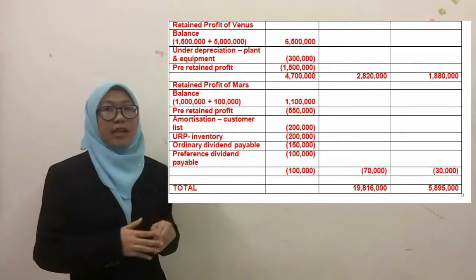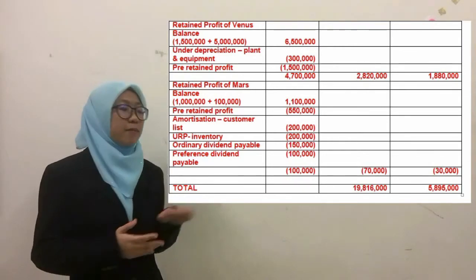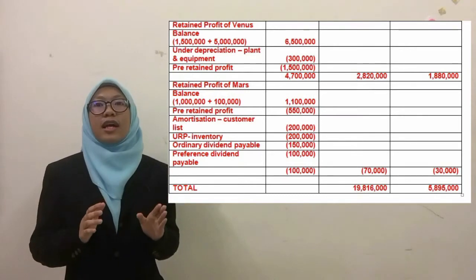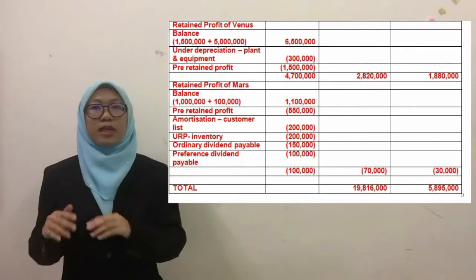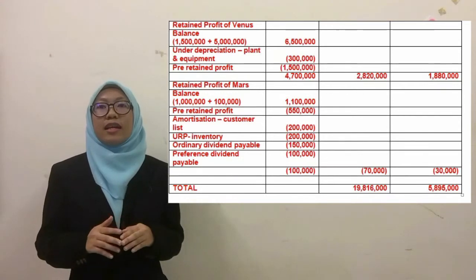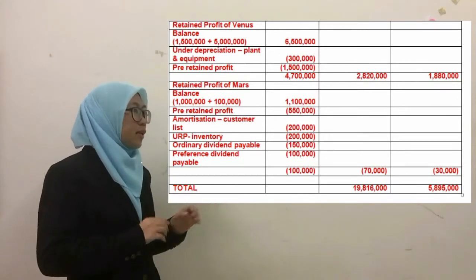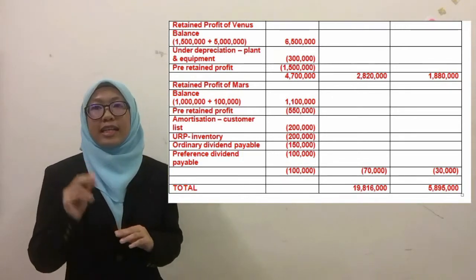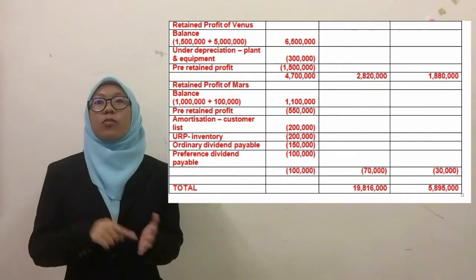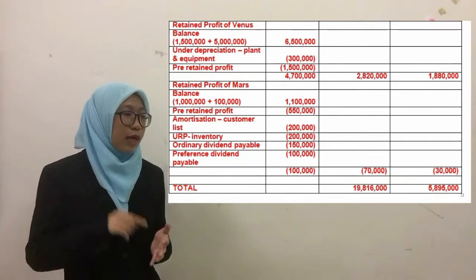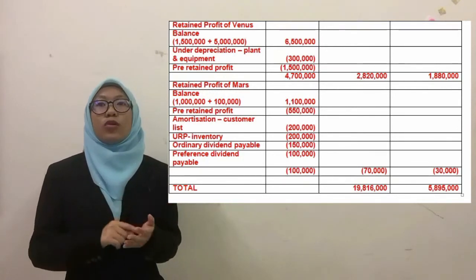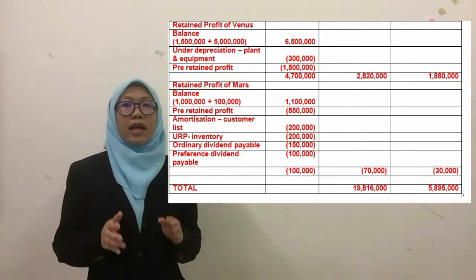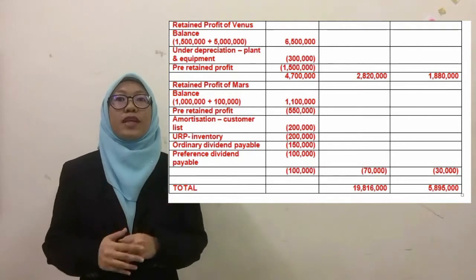Okay, for the retained profit of Venus, we get 4.7 million. Since Venus is a subsidiary of Mercury, we should apportion it between NCI and group retained profit. So the amount apportioned to NCI is 1.880 million and the balance of 2.820 million we should add in group retained profit.